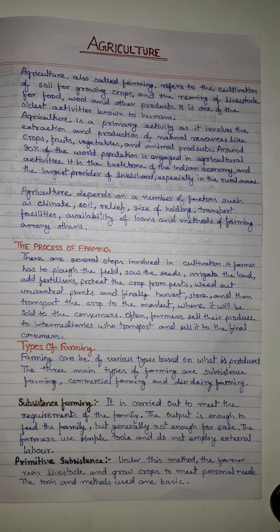Often farmers sell their produce to intermediaries who transport and sell it to the final consumer.